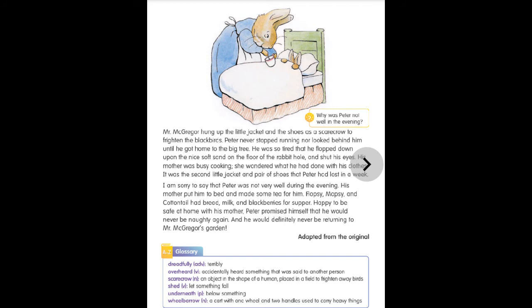Now what do you understand by the story? These are some questions you have to think about, and you can also note them down as your homework. Who is the story about, and where does the story take place? See, the story is about a naughty rabbit. It takes place in and around Mr. McGregor's garden. What is the story about? The story is about how Peter Rabbit learned that it is not right to steal.